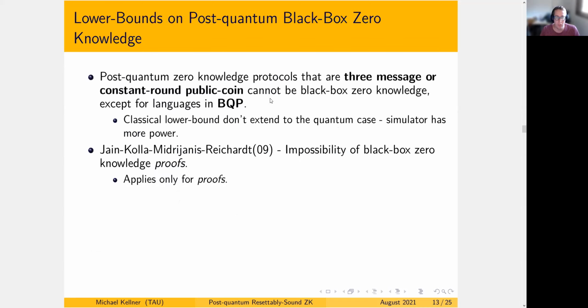So now that we have covered the definition, we can discuss the contributions that we show in the paper. The first contribution is a lower bound. We show that any post-quantum zero knowledge protocol that is three-message or constant-round public coin cannot exist, except for languages that are in BQP. What do I mean by that? We must always remember that a protocol for a language in BQP can even be zero message, since the verifier can just decide on its own, and as such, it must exist. But for any language that is not trivial, meaning not in BQP, there cannot be a protocol for three-message or constant-round public coin.